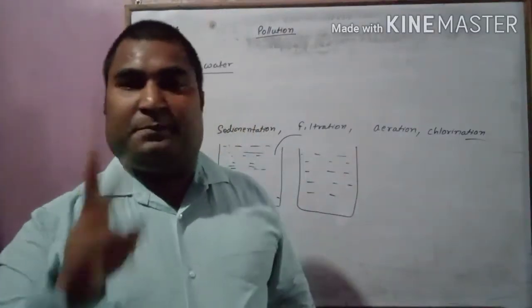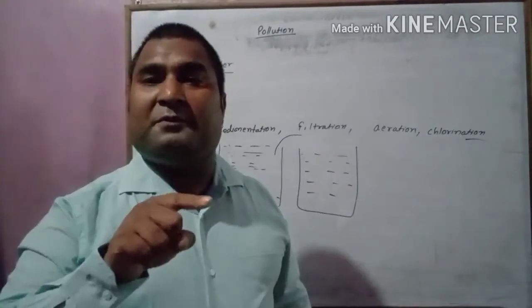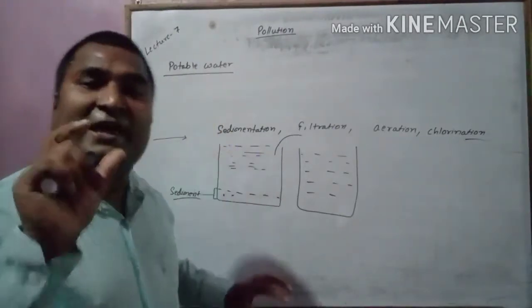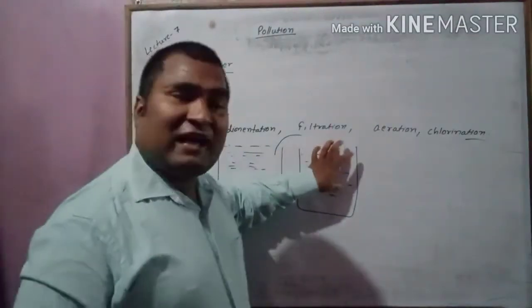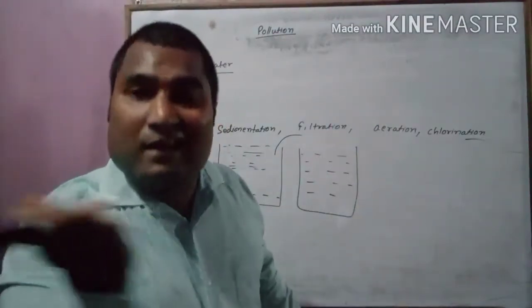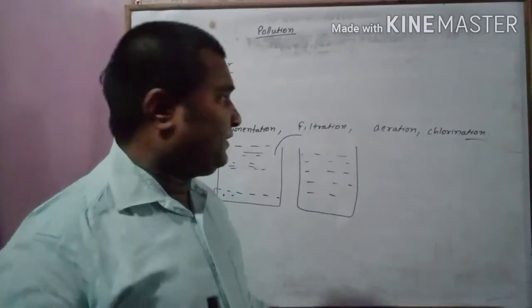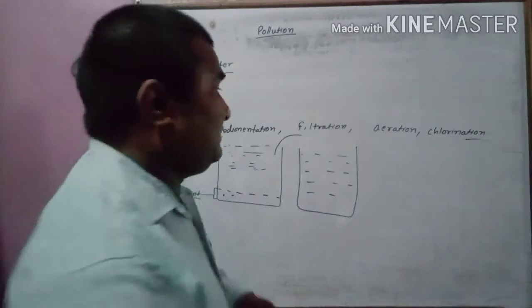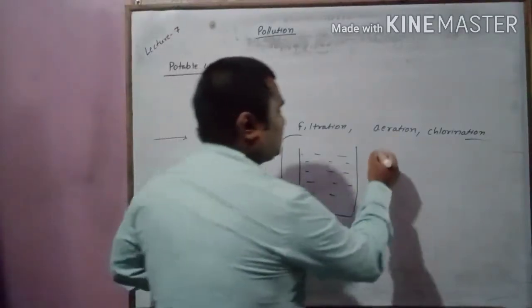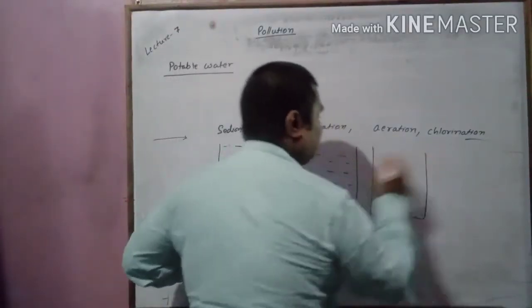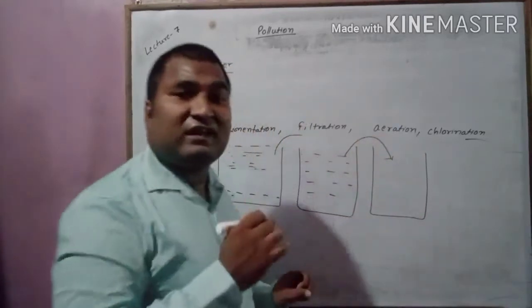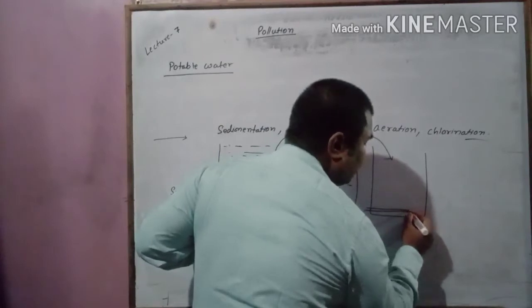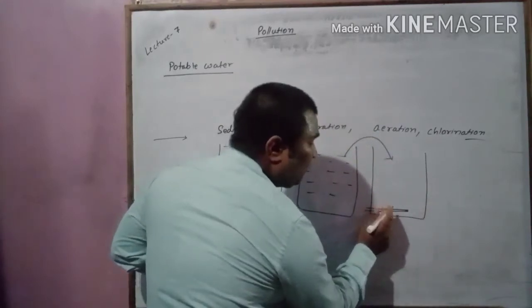Means there are some dissolved impurities also. Impurities are of two types: soluble impurity and insoluble impurity. With the help of sedimentation you remove heavy insoluble impurity. With the help of filtration you have removed lighter insoluble impurity, but still this contains some soluble impurity that has to be removed. So this water is transferred into another container, and this container has a tube at the bottom, and in this tube there are holes,